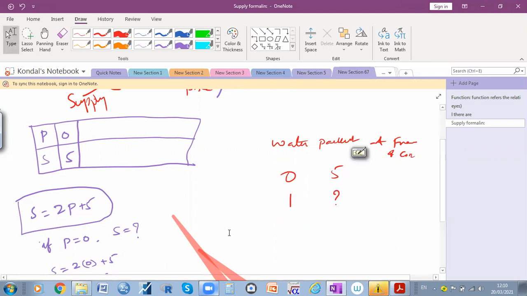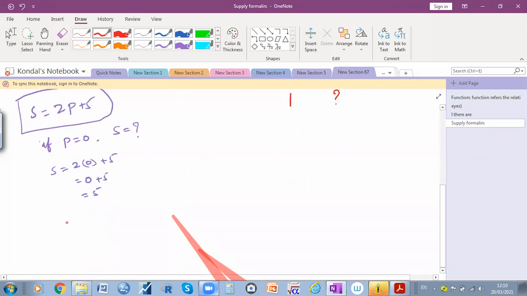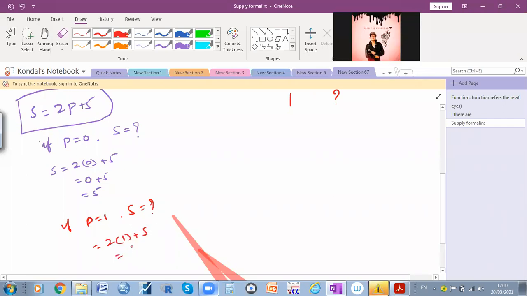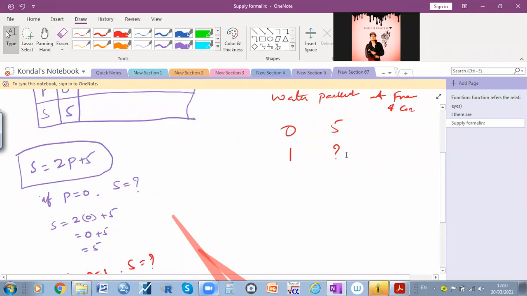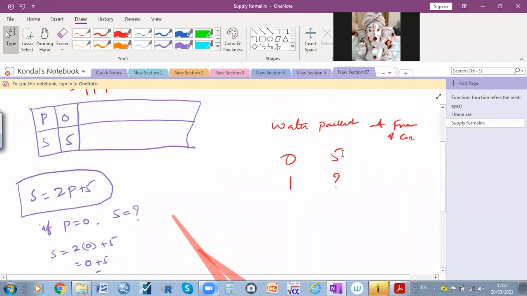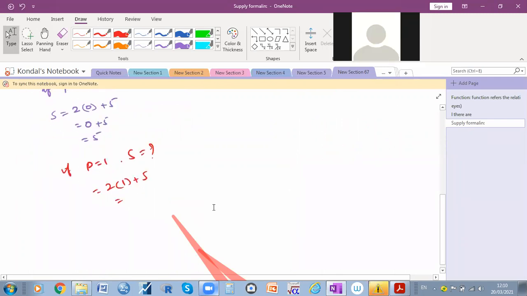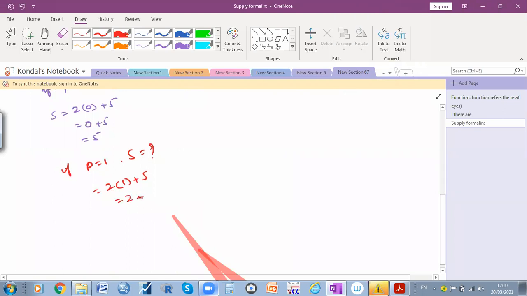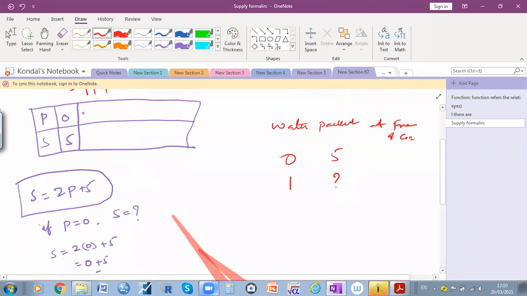When the price is equal to 1, the supply is equal to 2 into 1 plus 5, that is 7. See, when the price is 1, the supply is 7.